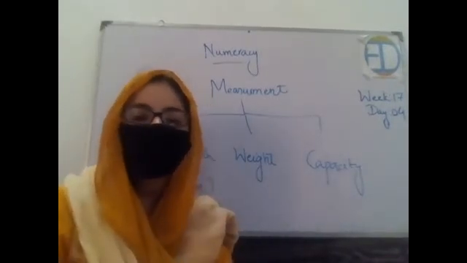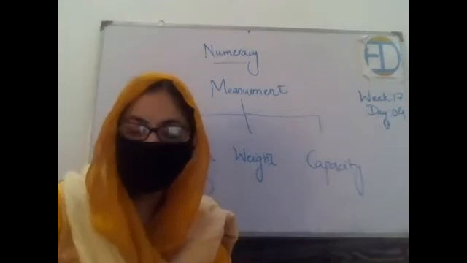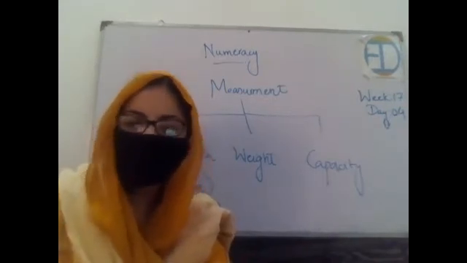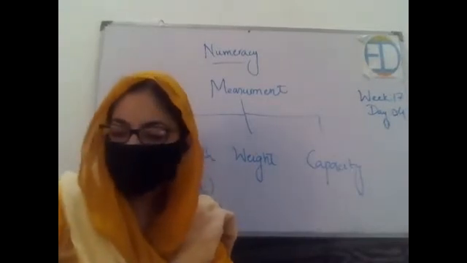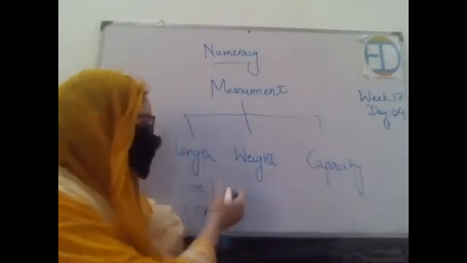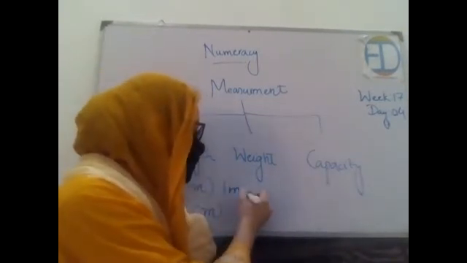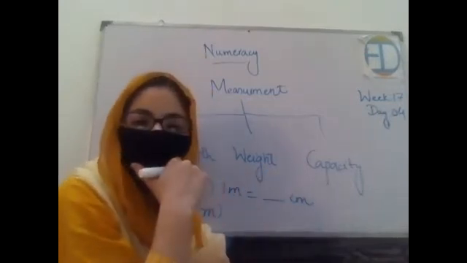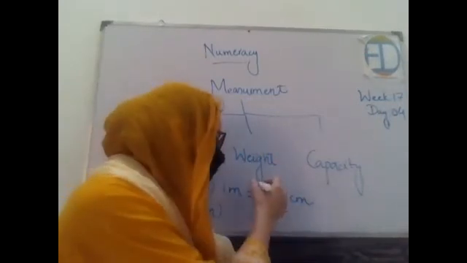Okay. So, what else did we learn in the length topic? Yes. There was this interesting information that you were supposed to remember, right? Can you tell me that 1 meter is equal to how many centimeters? 100 centimeters.